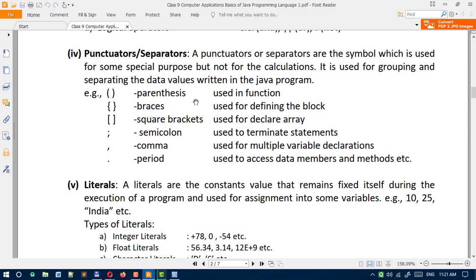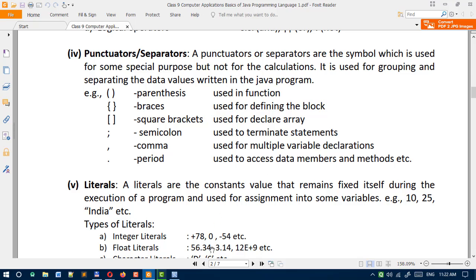First symbol you can see a small bracket, that is known as parenthesis, it is used for functions. Second symbol you can see a curly bracket, braces, it is used for defining the block, function block. Big bracket, square bracket, it is used for declaring arrays. Semicolon here we are using, semicolon is used to terminate statements.